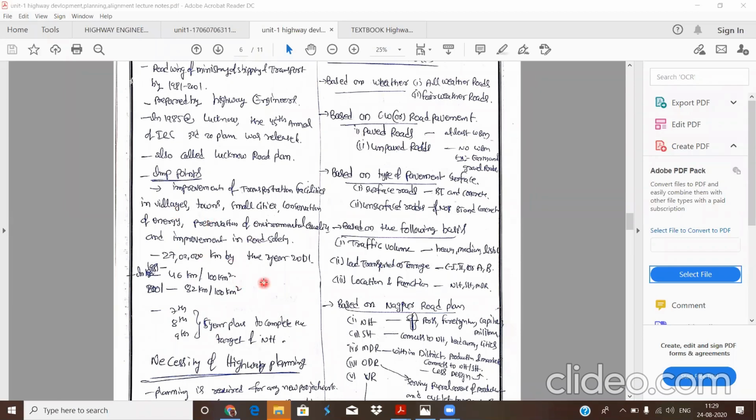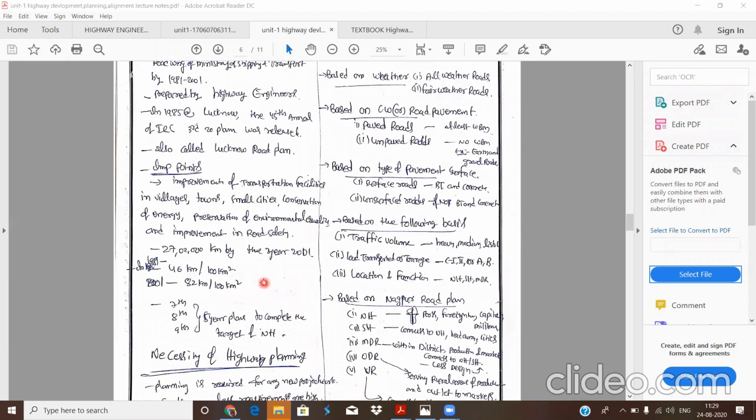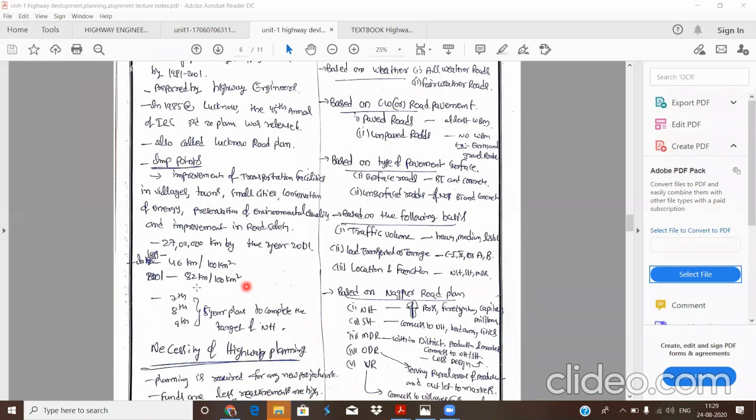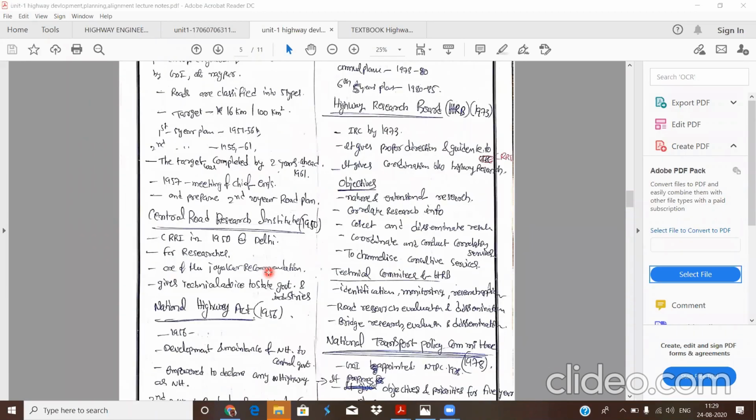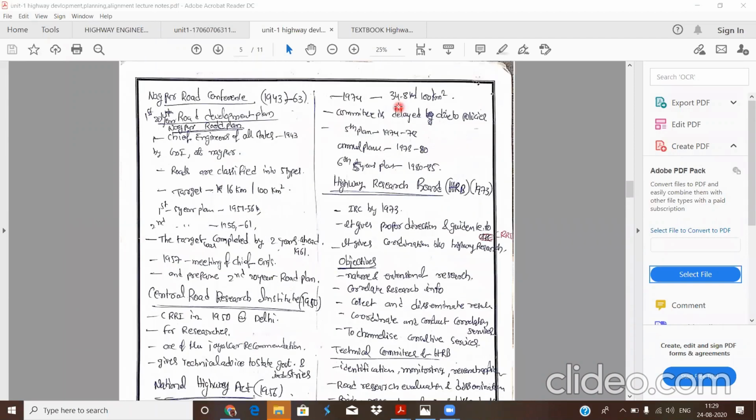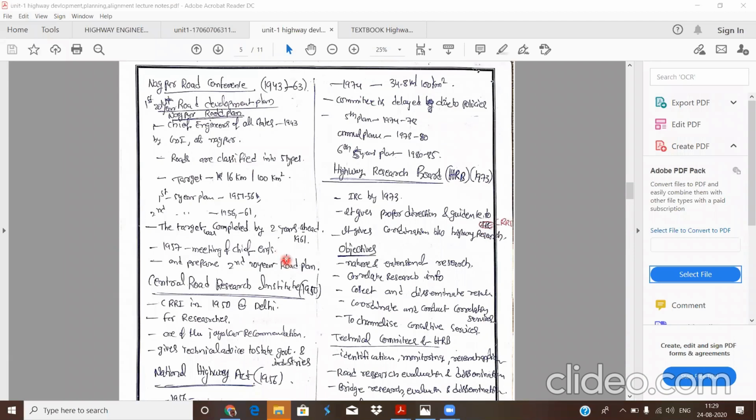The target length for the year 2001 was 82 kilometers per 100 square kilometers of area. If you see once again, in 1974 the road density was 34.8 kilometers per 100 square kilometers. After 1974 to 81, there were no plans and no policies, but road works were still going on.